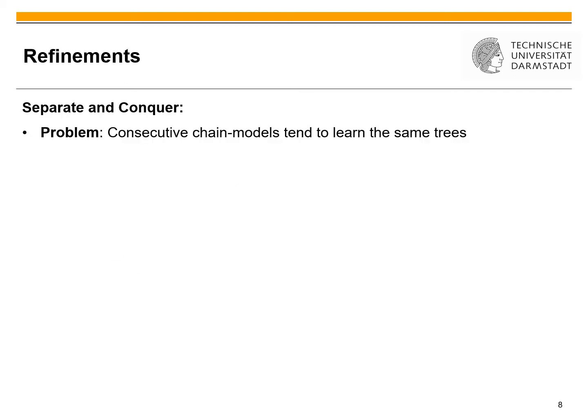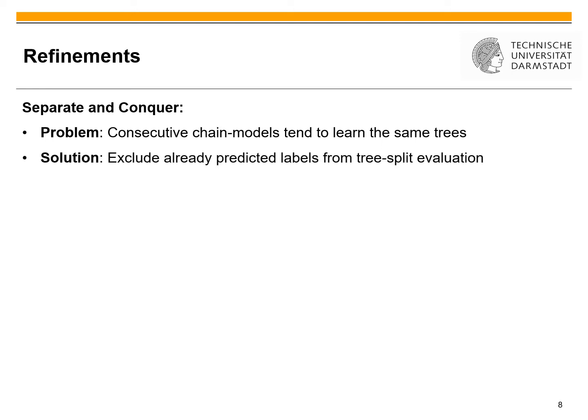However, after the first experiments, we came up with some problems that required further refinements to our model. The first problem was that consecutive chain models tend to learn the same trees. The reason here is that during the tree construction, always these splits were chosen where one label was maximized. Now, even if this label has been already set by a previous classifier, the same tree was learned again. So our solution is to exclude these already predicted labels from the tree split evaluation to motivate it to find new splits where other labels are maximized.